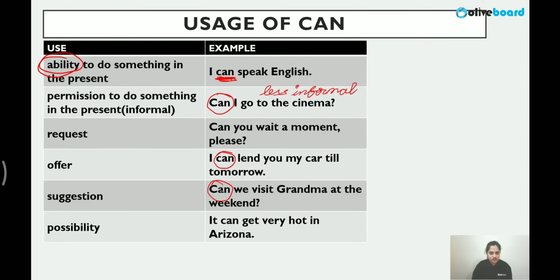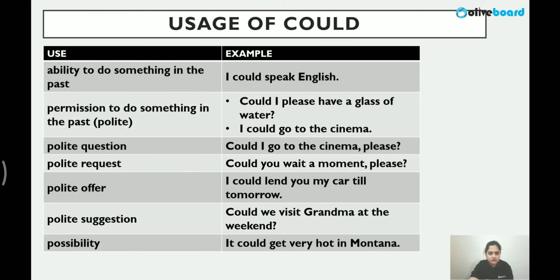Can we visit? A suggestion, we are making a suggestion. Can we visit grandma? Will it be appropriate? You're kind of suggesting something. It can get very hot in Arizona. There's a huge possibility that it can get very hot. Guys, the meanings are mixed, right? Can is also used for request, suggestion, and possibility. But in a particular question, you will see which is more appropriate, and you have to take note of the minute differences.